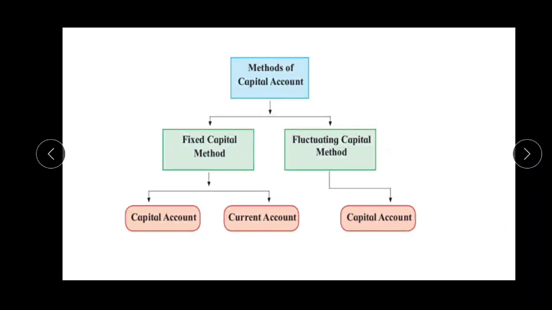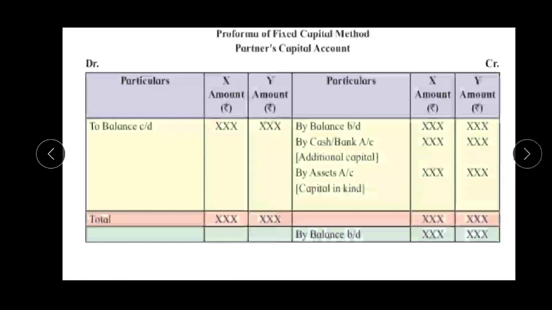While preparing the partners' capital account, we have to follow two methods. The first one is the fixed capital method and the other one is the fluctuating capital method. In the fixed capital method, we have to prepare two accounts: the capital account, and the second one called the current account. In the fluctuating capital method, we have to prepare only one account, the partners' capital account.